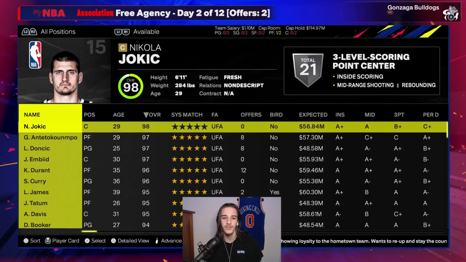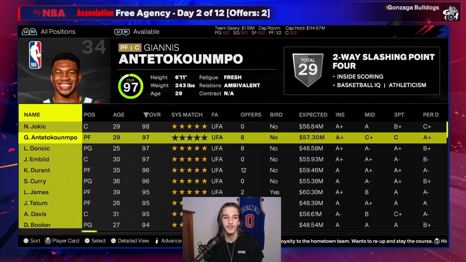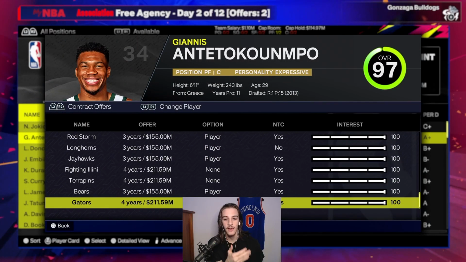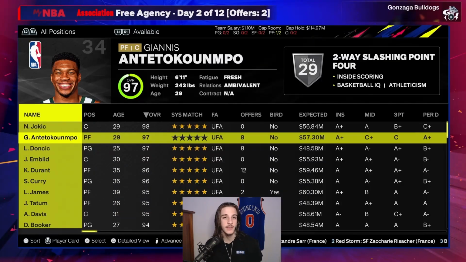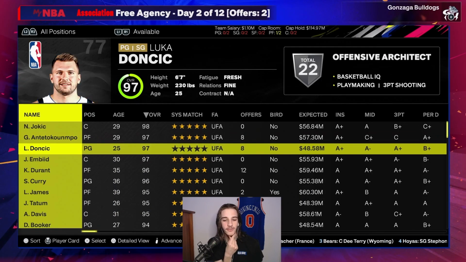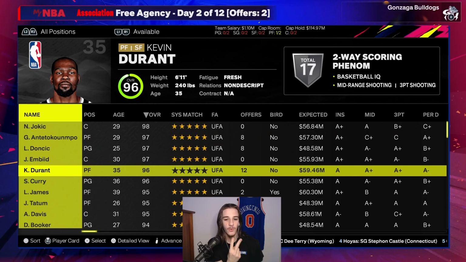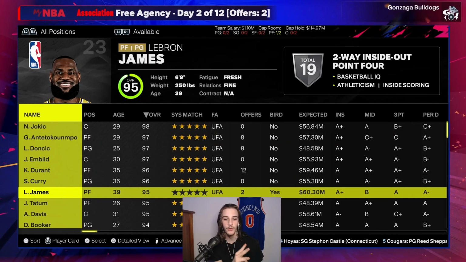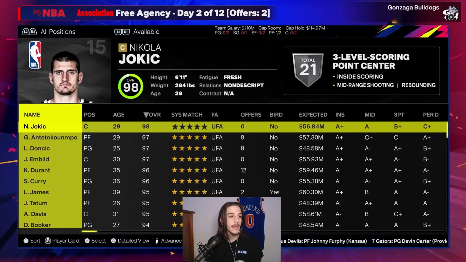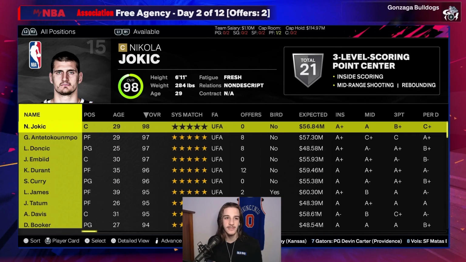All right, so it actually took till day 2 for some players to get offers, but we got Giannis. He has a lot of offers, as you can see, all 100%. Again, no salary cap. So if teams don't offer max contracts, it's kind of on them. Giannis has 8 offers, Luka has 8, KD has 12, LeBron has 2, and so far those are the only players that have offers. Hopefully it will pick up. I am controlling every team right now, which could influence it, but I'm hoping not.